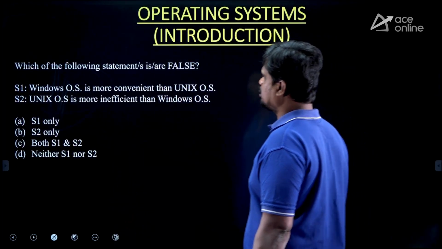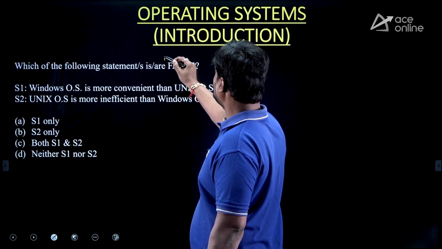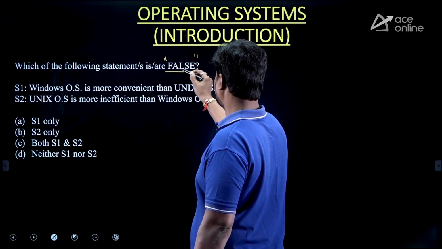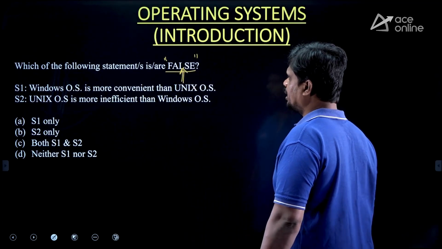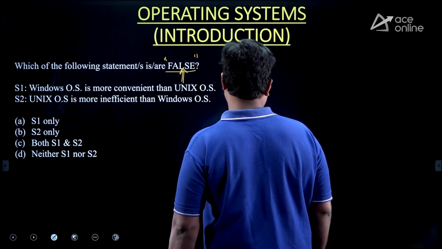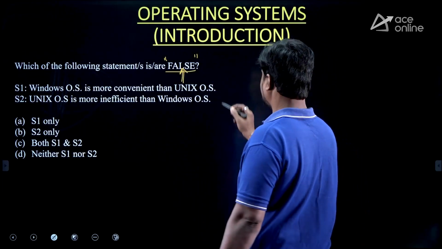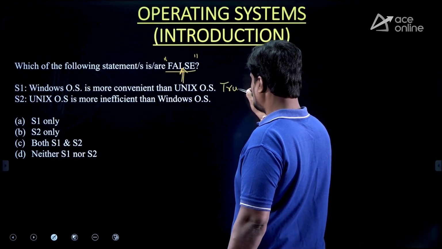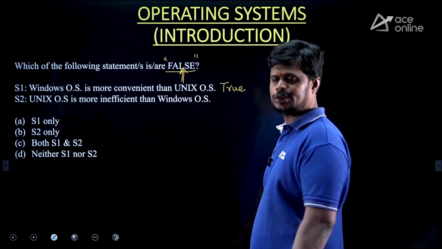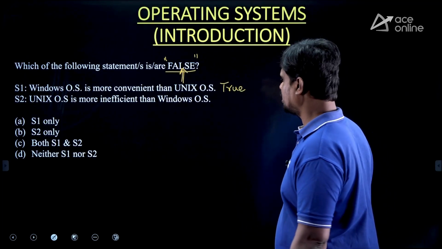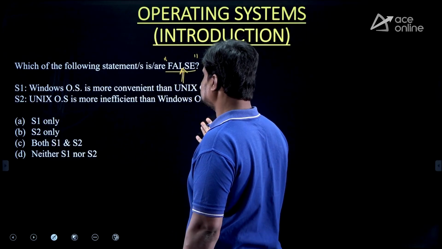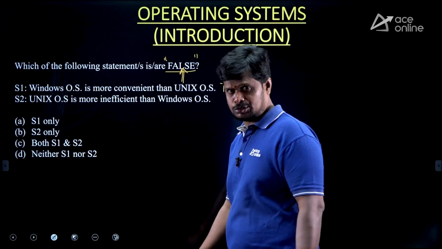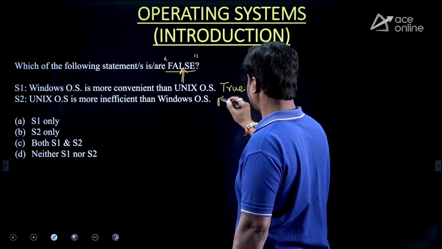Which of the following statements is false? Again, we are speaking about the false one only. Windows operating system is more convenient than Unix. Is it true or not? Yes, it is true. Windows is more convenient, easier to operate than the Unix operating system. Then, Unix operating system is more inefficient than Windows operating system. Is it true? No, this is false, right?